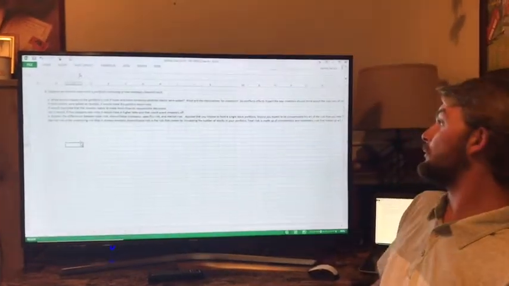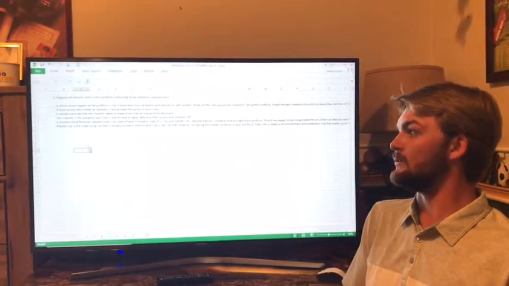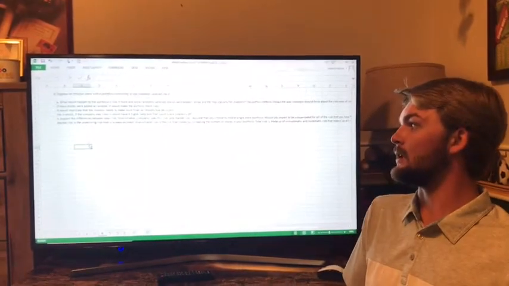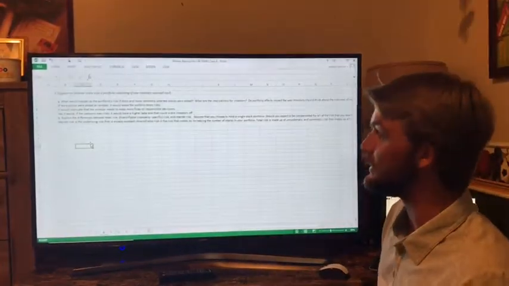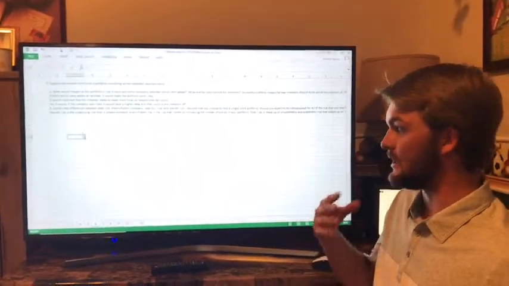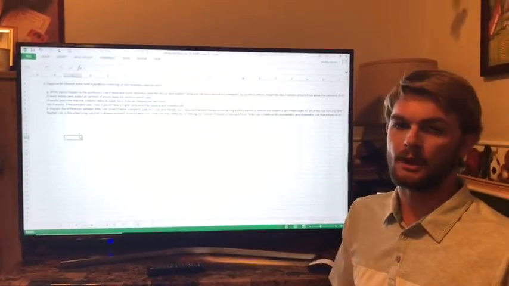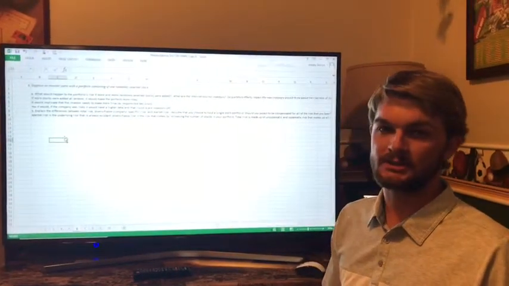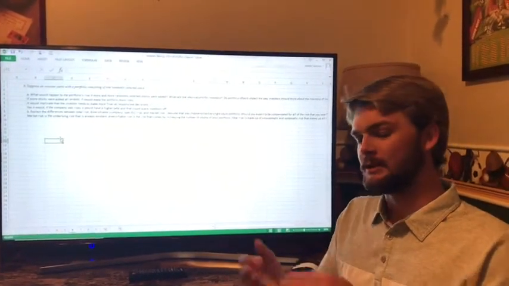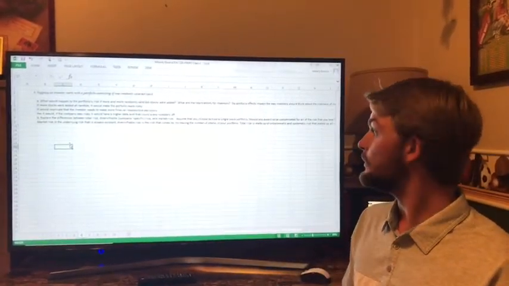Do the portfolio effects impact the way investors should think about riskiness? Yes, it would. If the company was risky, it would have a higher beta, and that could scare off investors. Now, B, explain the differences in total risk, diversifiable risk, and market risk. Well, the market risk is the underlying risk that is always there. Diversifiable risk is risk that can be lost or lessened with a well-diversified portfolio.